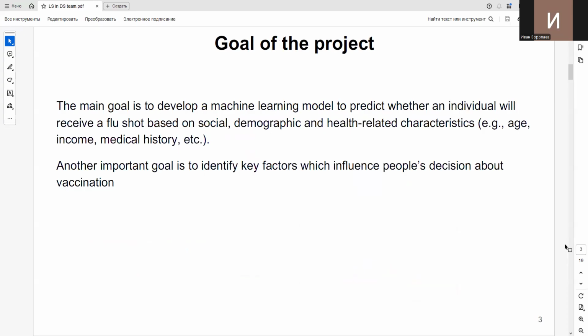So the main goal of the project was to develop a machine learning model to predict whether an individual will receive a flu shot or not, based on different features like social, demographic, and so on. Another important goal is to identify key factors which influence people's decision.